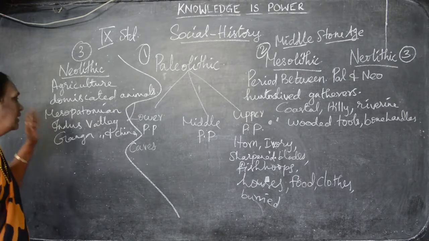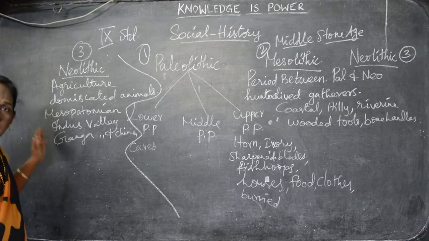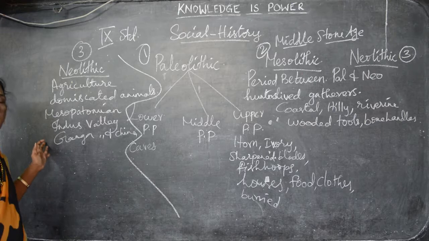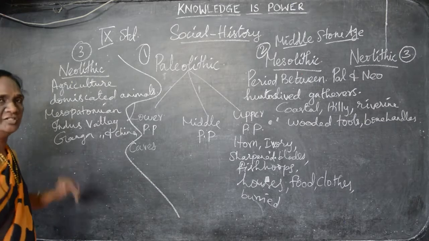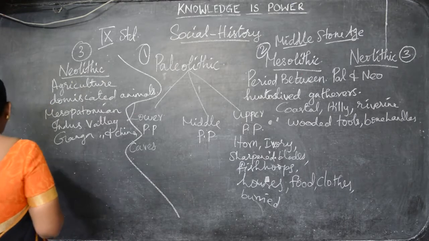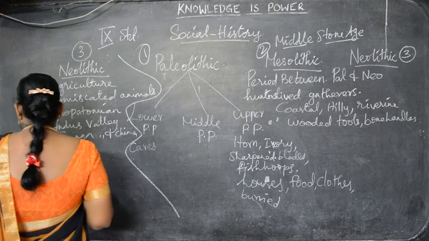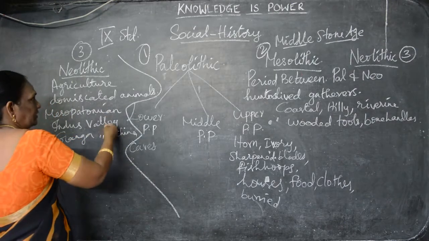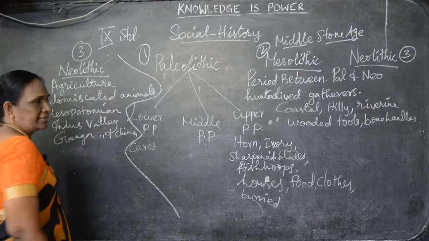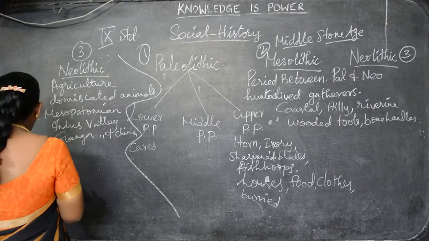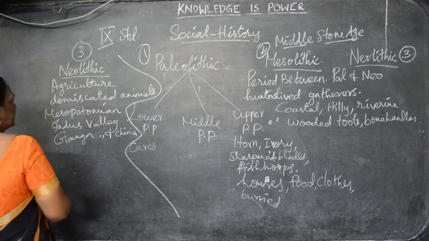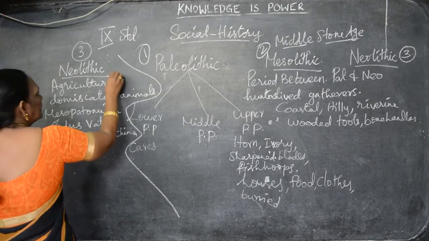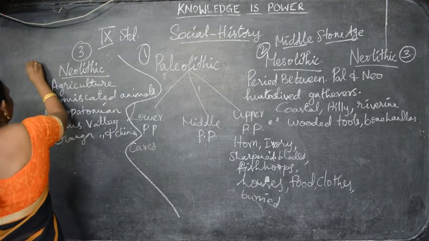Mesopotamian area, in that area, and in Indus Valley civilization in India and the Ganga Valley and in China we can see the people. All the valleys I said, for that only they started to do agriculture, the occupation. What occupation did they do? Agriculture. And in agriculture, they started to cultivate wheat,